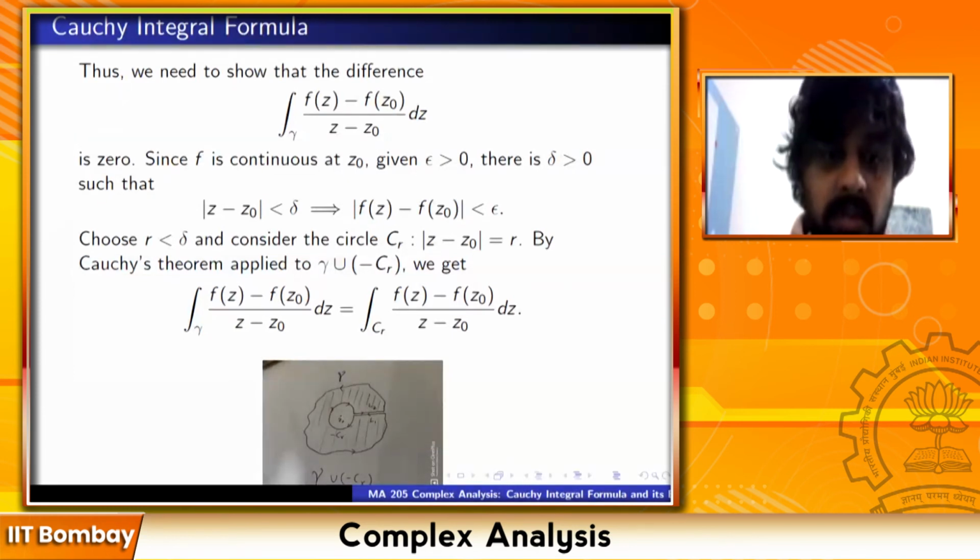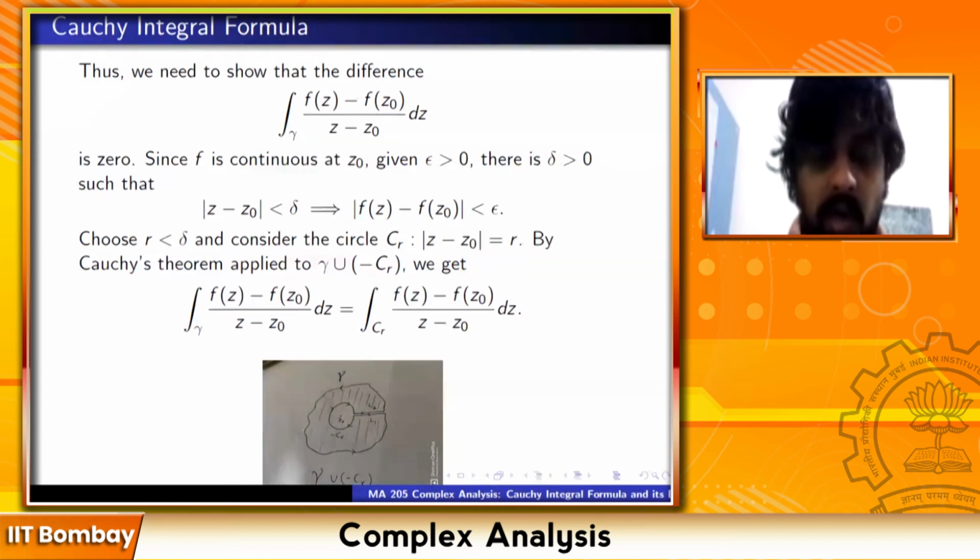How can we mathematically prove that the integration along gamma will be same as the integration along CR? That is what I explained, because the total integral is 0. Integration along gamma plus integration along L1 plus integration along minus CR plus integration along L2 is 0. But why will the integration along L1 and L2 cancel each other? In the limit it will cancel each other, no? That is something we are assuming from the geometry of the thing. Not really geometry, you can make that precise.